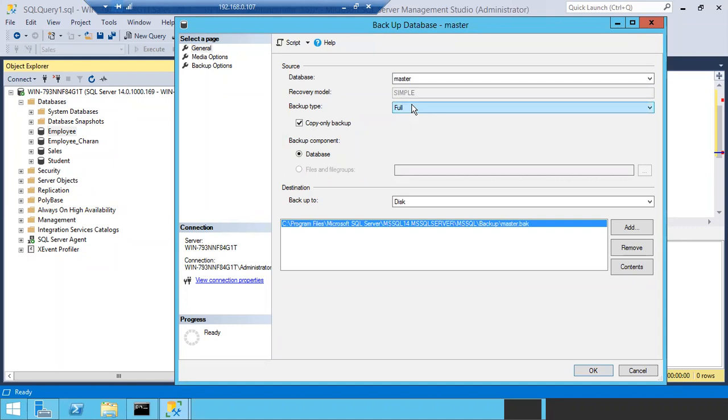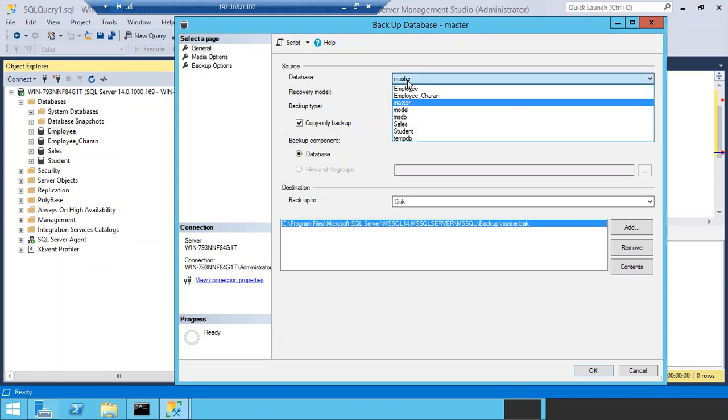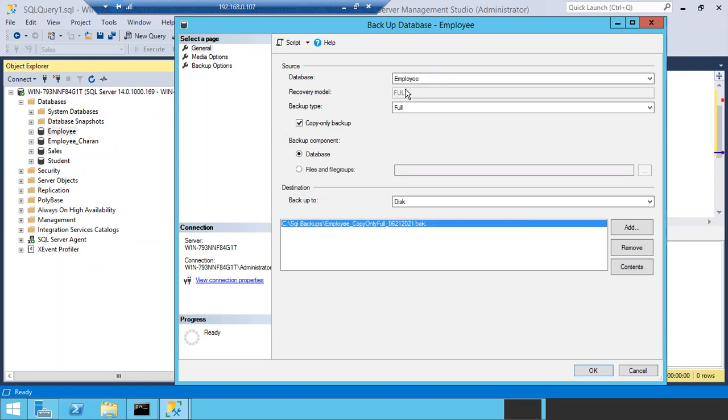This is just a window. Whatever database backup you want to take, you can choose the particular database from this drop down. Now I want to take the backup of the employee database, that's why I choose the employee database here. Okay, clear? Let me unselect this one, copy only backup.